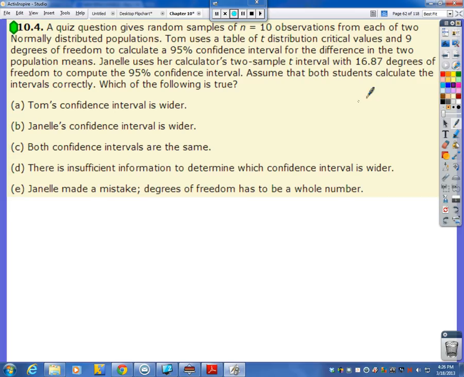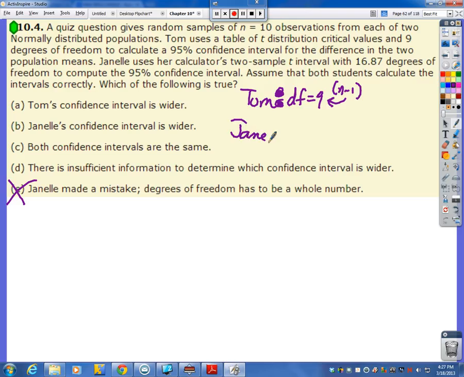Now, one thing I notice here, it says assume both students calculate the intervals correctly. And then E says Janelle made a mistake. Even though it's saying assume that they did it correctly, we're going to go with that assumption. So E is automatically wrong. Now, Tom, he used degrees of freedom that were 9. We just turn that into a colon. Tom, 9 degrees of freedom. And he had 10 observations here. So he's using the sample size minus 1 to get this.